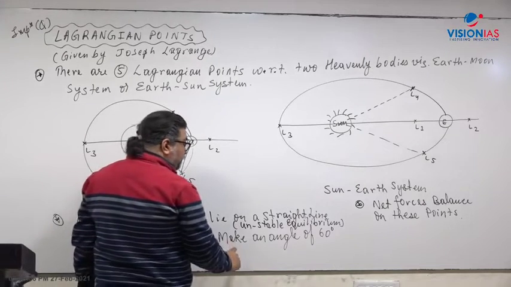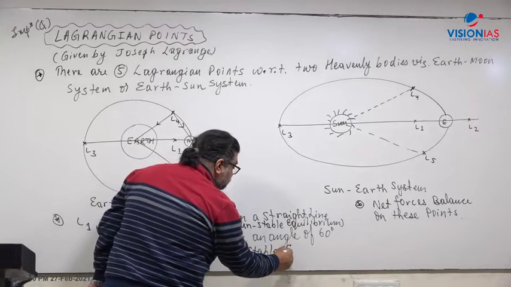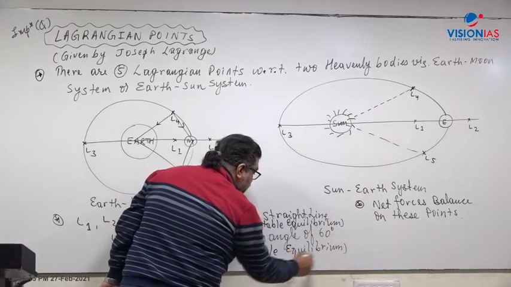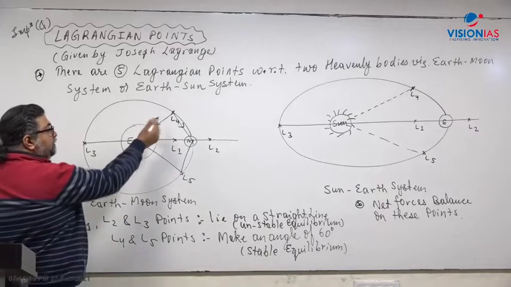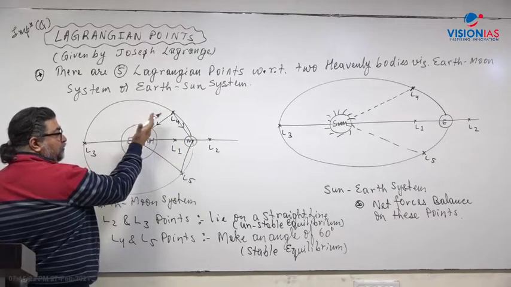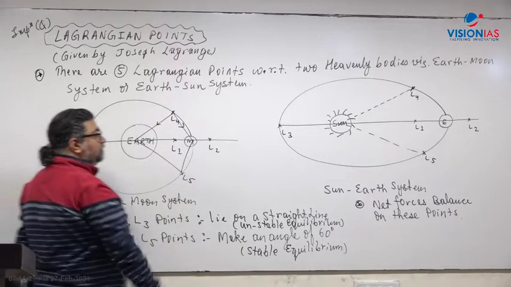So the L4 and L5 points are called stable equilibrium. If there is any displacement, the forces will work so that it springs back and comes back to L4, L5. Same here also.